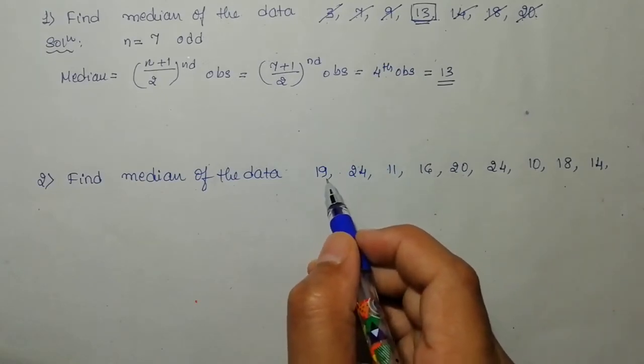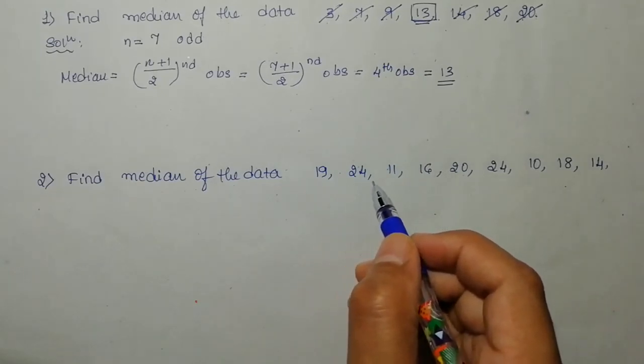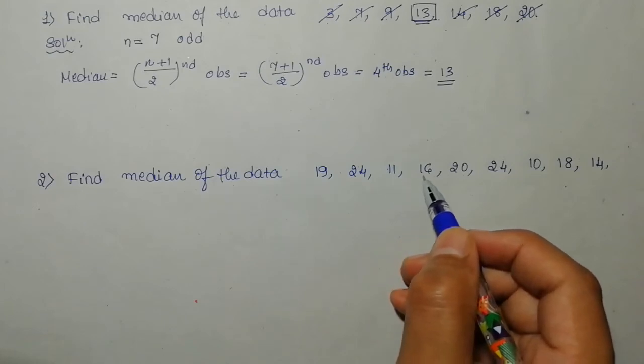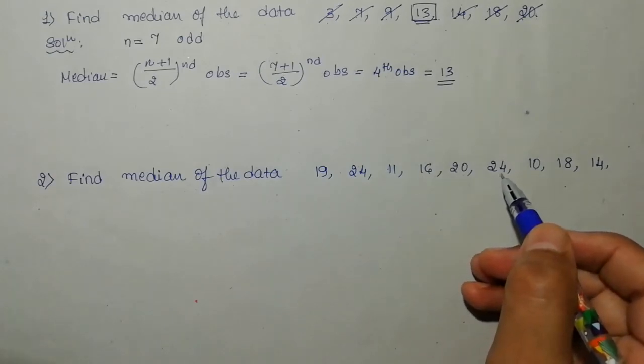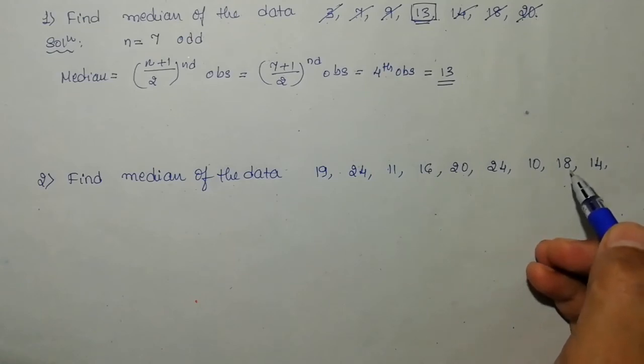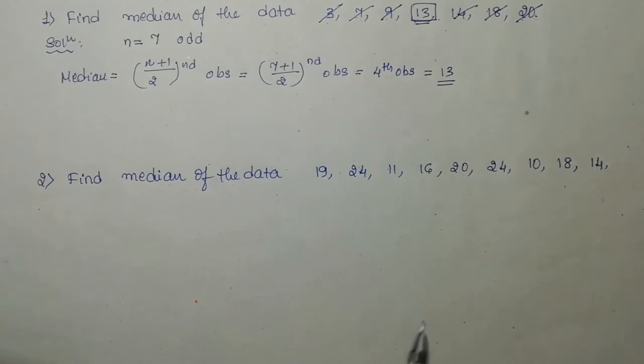Now look here: 19, 24, increasing; 11, decreasing; 16 increasing, 20 increasing, 24 increasing, 10 decreasing; 18 increasing, 14 decreasing. That means the terms are not arranged in ascending or descending order.